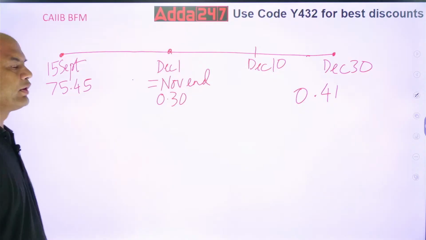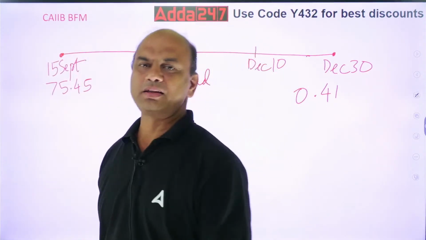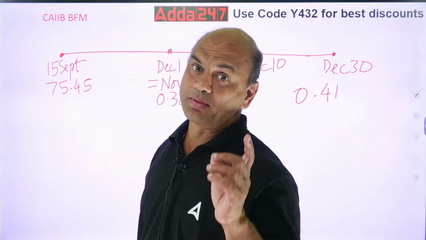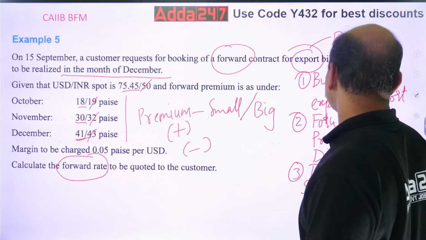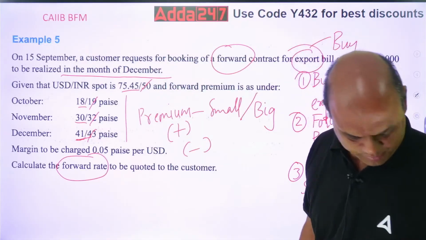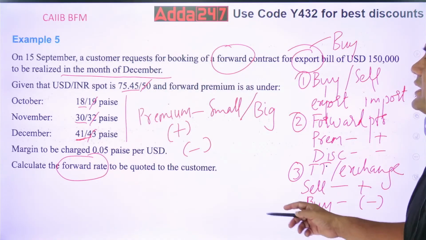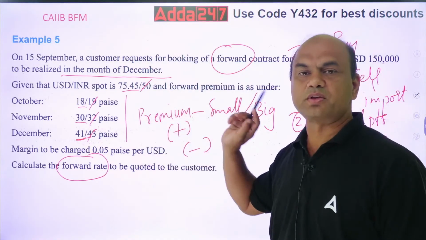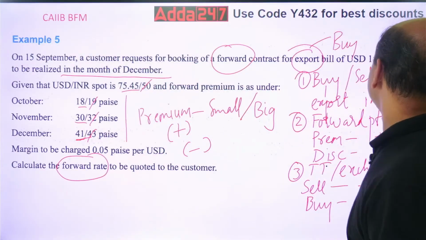Do I add or do I subtract? See, I am in premium. Just now we saw this basics, the forward points. Whenever it is in premium, I'll be adding. So now, is it in premium or discount? Just now we saw this. It is premium, so premium means add. I'll add both of them then.